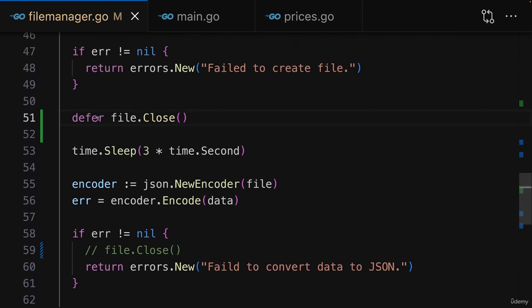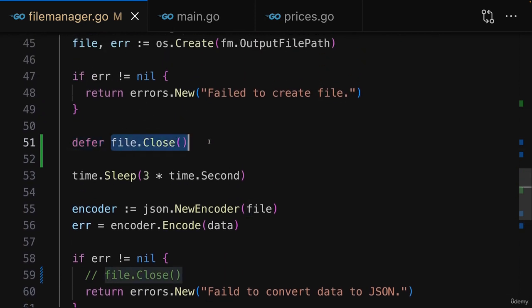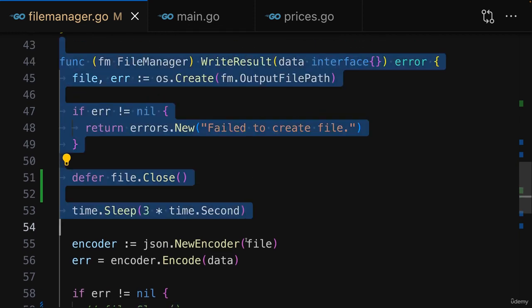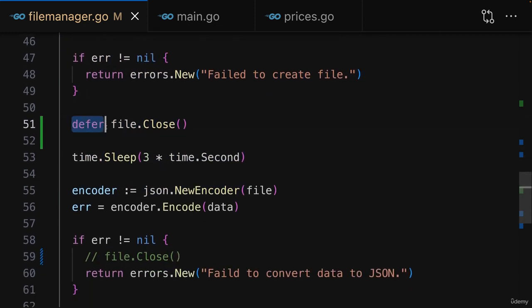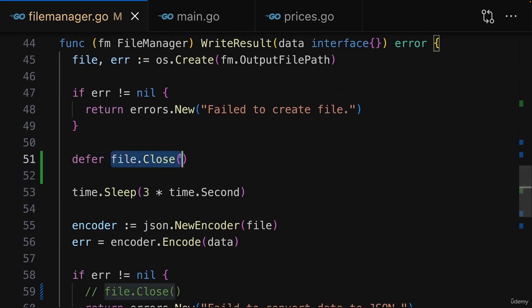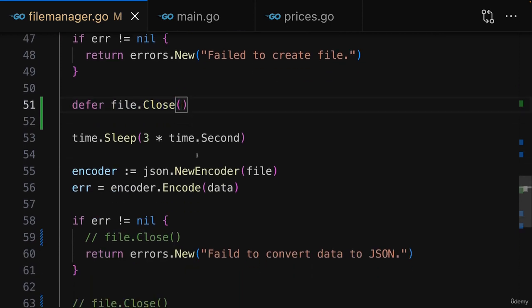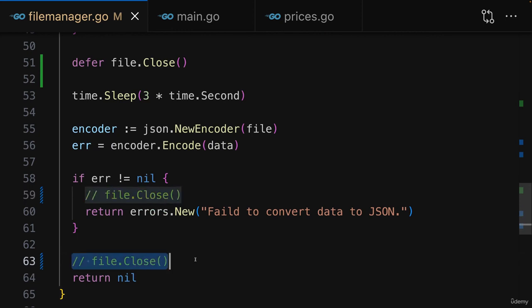So defer is an important keyword whenever you have some operation, some function that must be called whenever the outer function is done, because then by using defer, you can make sure that you don't forget it in some place and that you don't have to call it manually in multiple places.